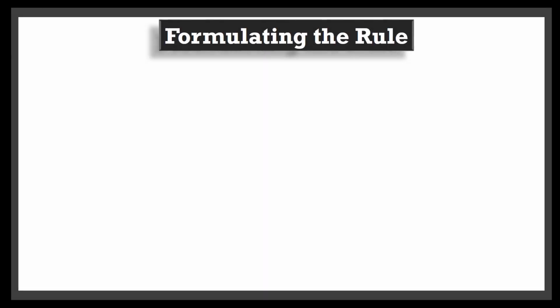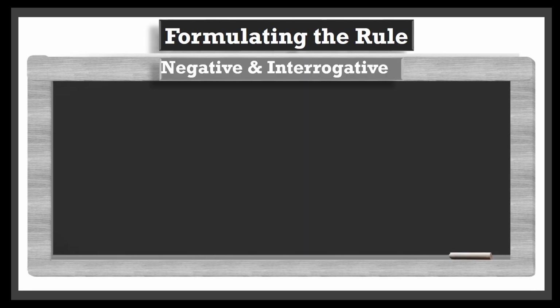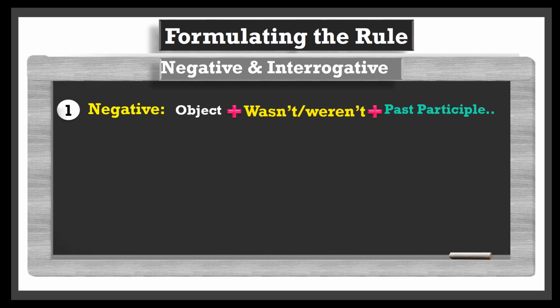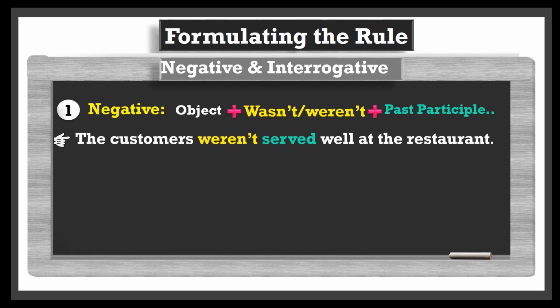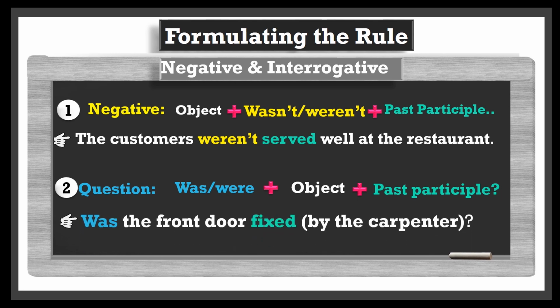Regarding the negative and interrogative forms, the rule is quite simple and easy to learn. In the negative form, the object of the sentence must be followed by wasn't or weren't plus past participle. Let's read the example. The customers weren't served well at the restaurant. In the interrogative form, we need to make some changes in the position of some words. Here we put was or were in the first place, plus the object in the middle, then the past participle, as in the following example. Was the front door fixed?